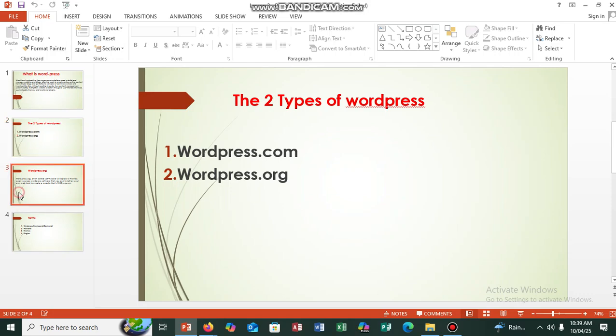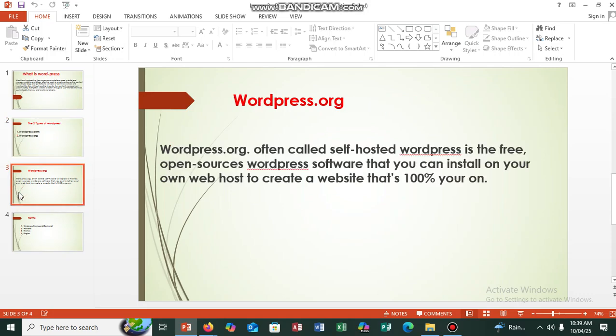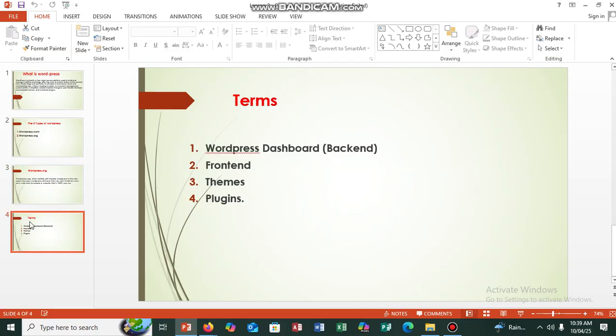So let's take a look at WordPress.org. As we said earlier, WordPress.org is a free open source WordPress software that you can install on your system for practicing. With regards to this, let's take a look at terms on those particular designs. We have the WordPress dashboard, which is the back end, front end, themes, and plugins. The first one, the WordPress dashboard, which is the back end, is the location where we are going to design the website.